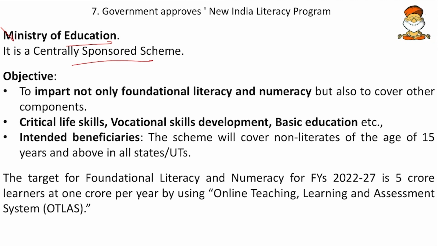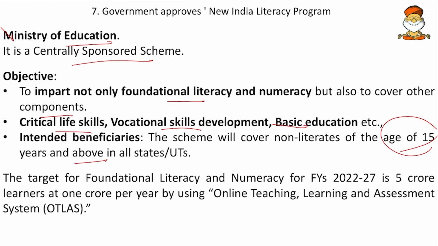Then the objective of the New India Literacy Program is to impart not only foundation literacy and numeracy, but also to cover other components too. So what are the other components? That is the critical life skills, so the digital literacy, financial literacy and others. And then the vocational skill development, then the basic education, the numeracy, science and others. And then who are the intended beneficiaries? The scheme will cover the non-literates of age 50 years and above in all the states.